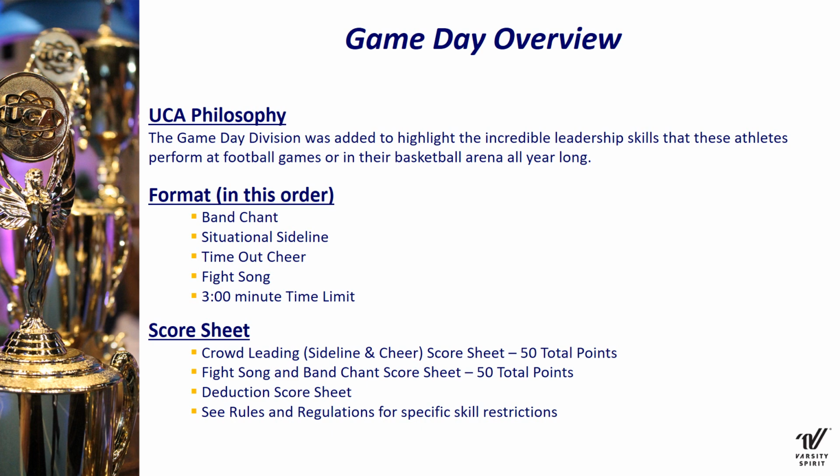They'll be starting off with a band chant, followed by a situational sideline cued by an announcer. From there, this will move directly into their timeout cheer and finish up with their fight song. There's a 3-minute total time limit. You'll be utilizing two score sheets, a crowd leading and a fight song band chant score sheet. Each score sheet is worth a total of 50 points, and then there'll be a deduction score sheet taken off the top. There are also additional rules and regulations for skills in the Gameday division.